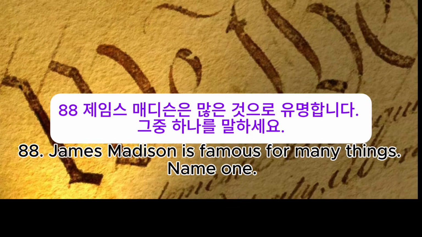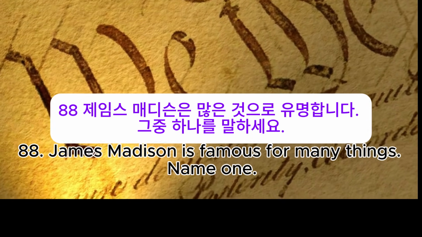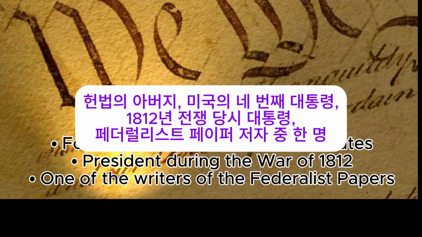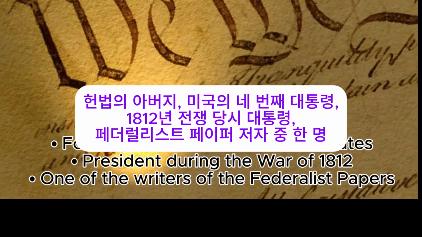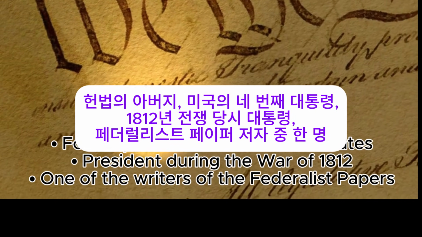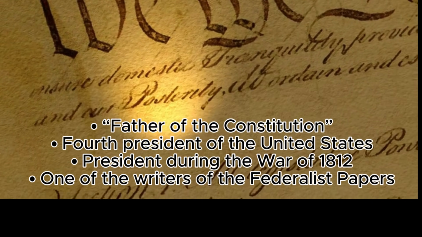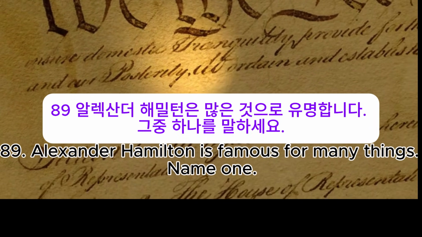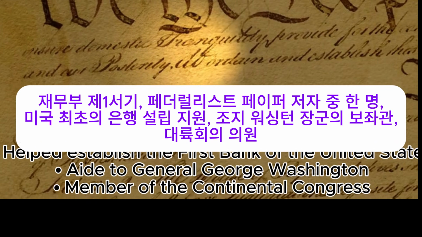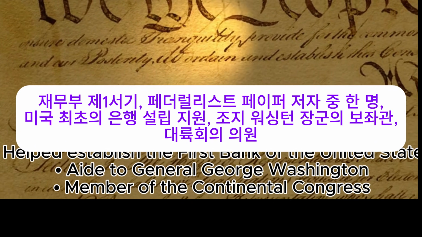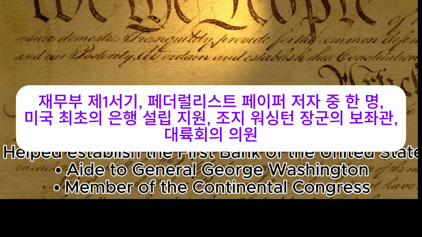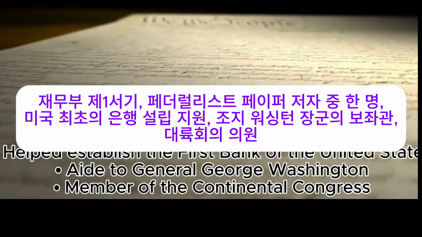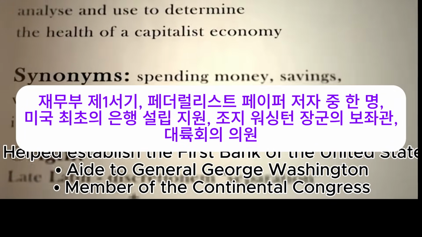88. James Madison is famous for many things. Name one. Father of the Constitution, fourth President of the United States, President during the War of 1812, one of the writers of the Federalist Papers. 89. Alexander Hamilton is famous for many things. Name one. First Secretary of the Treasury, one of the writers of the Federalist Papers, helped establish the first Bank of the United States, aide to General George Washington, member of the Continental Congress.